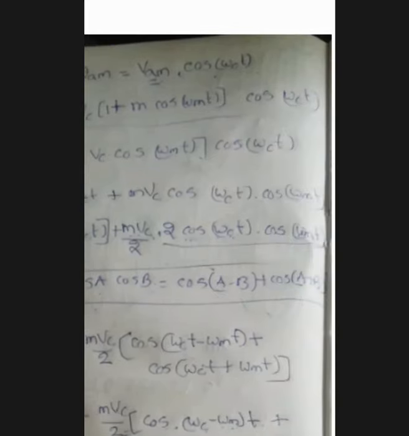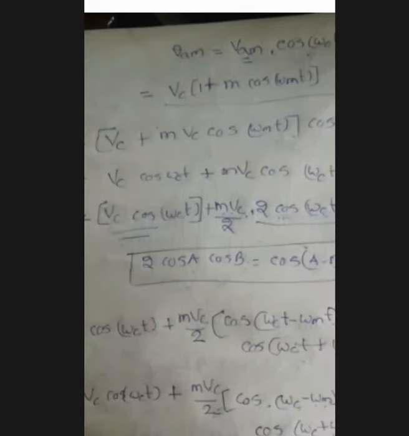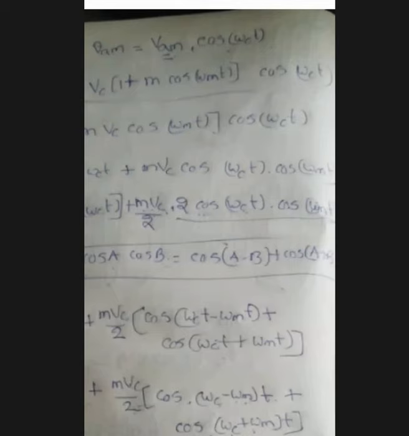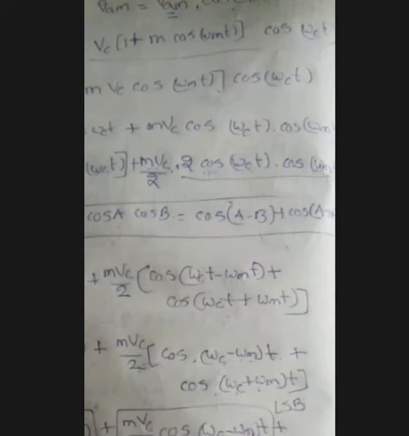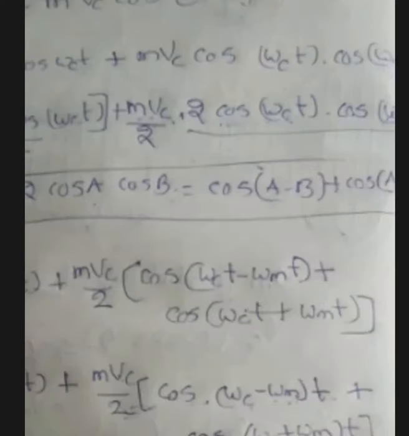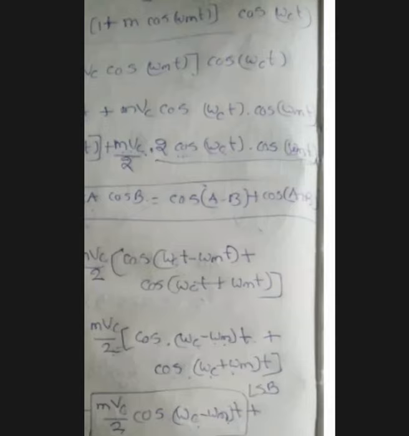Doing the multiplication, Vc into 1 plus Vc into m cos omega mt, that is m Vc cos omega mt, times cos omega ct. Again multiplying with cos omega ct, we get Vc cos omega ct plus m Vc cos omega ct cos omega mt.